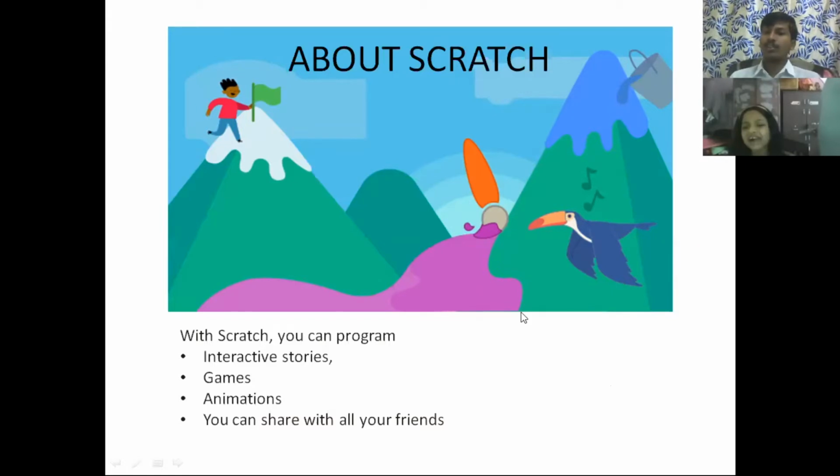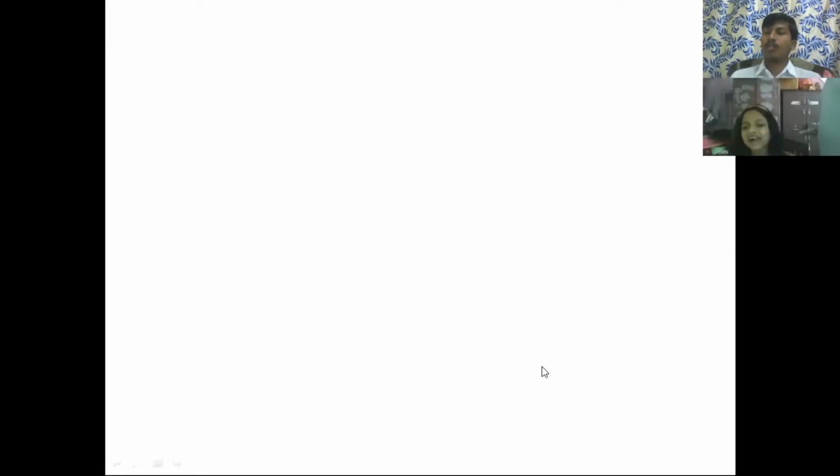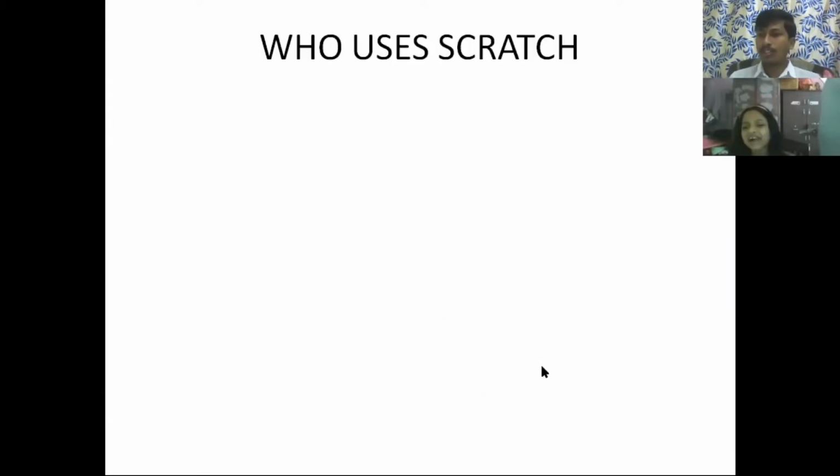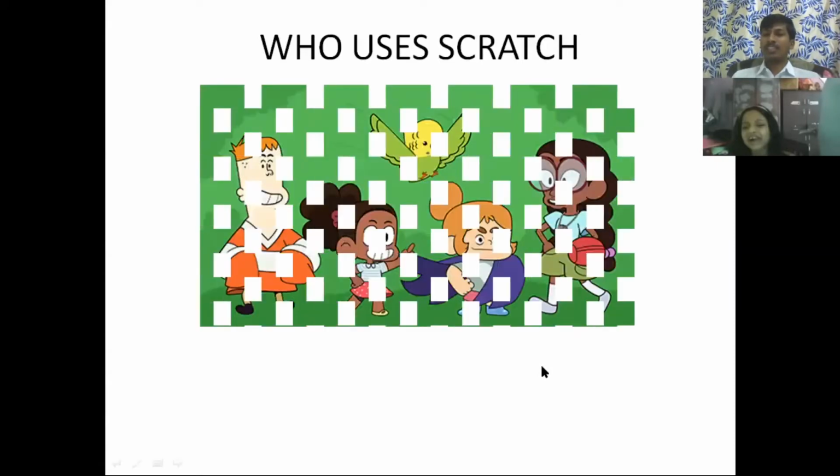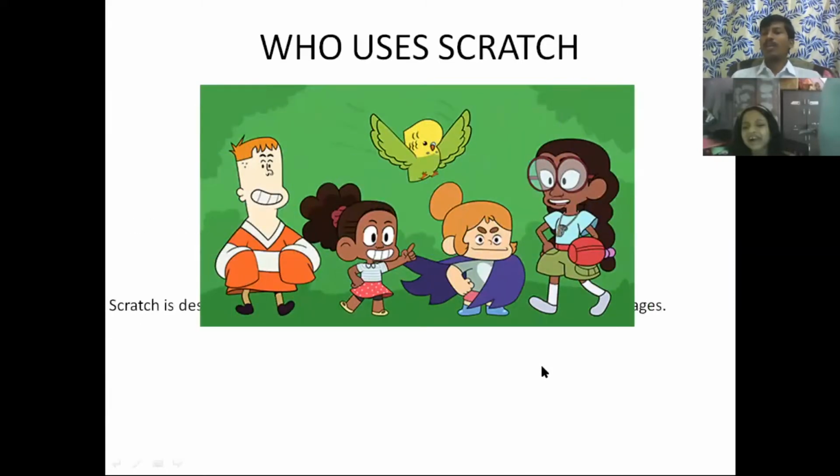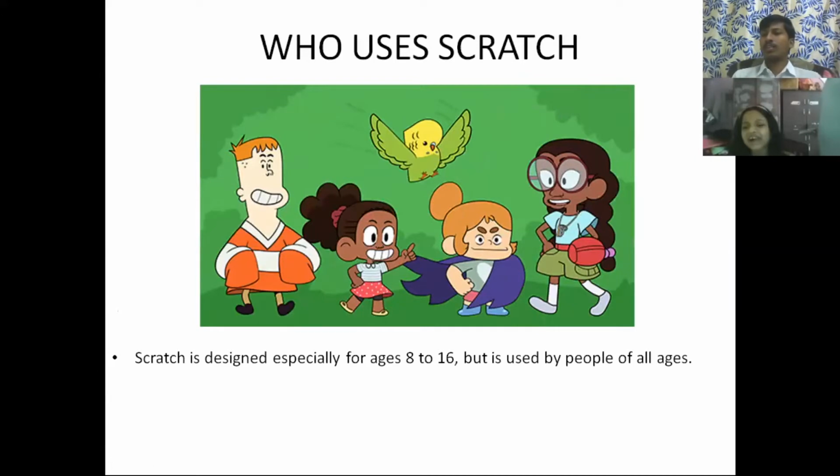So in Scratch, we can create interactive stories, games, and animations. And the next thing is that we can share with all our friends. This is the main important thing. Now coming to who is using Scratch. Actually, Scratch was designed for the 8 to 16 years age group. When they created it, they thought it was only for kids.